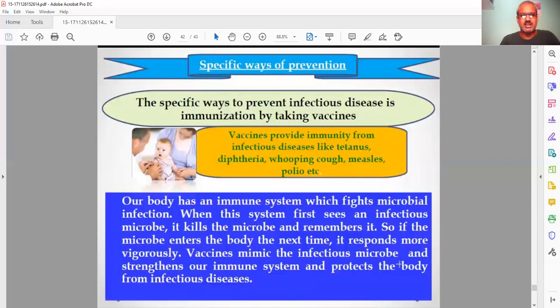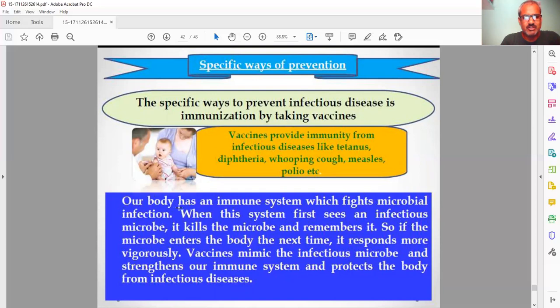Next, this is the last one. The specific way to prevent infectious disease is immunization, by taking injections or vaccination. Immunization is also called vaccination. Vaccines provide immunity from infectious diseases like tetanus, diphtheria, whooping cough, measles, and polio. What actually happens when we do vaccination?